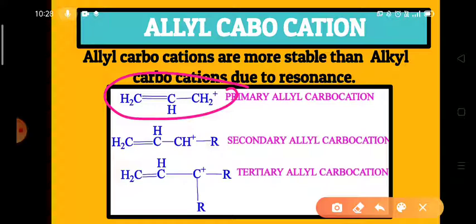Whereas in the allyl carbocation, resonance is also possible, mesomerism is also possible. So that's why allyl carbocations are more stable than the alkyl carbocations. And among the allyl carbocations, tertiary allyl carbocations are more stable than the secondary allyl carbocations, which in turn are more stable than the primary allyl carbocations.